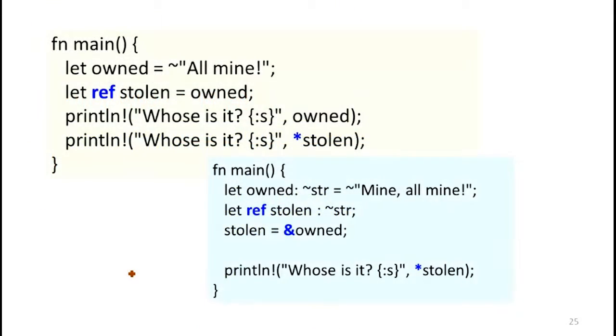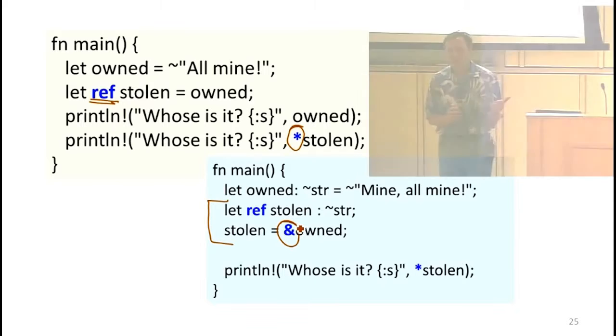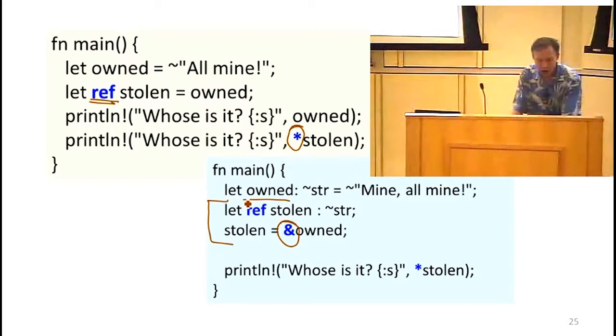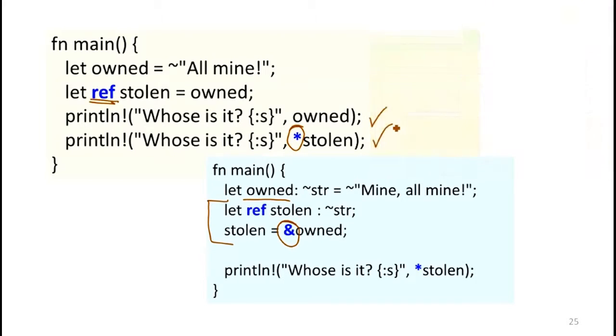If we do that, the only change now is that we added the ref here, and because it's a ref, we need the star. This is sort of like what star means in C. We're following a pointer to get to its value. In this case, because we have ref, now we need the star. What the let ref is short for is actually having this borrow here, having the ampersand, which means that instead of transferring ownership of the object and stealing it for the new reference, we're borrowing a reference to it. So now owned can still use it. Both of these are okay.